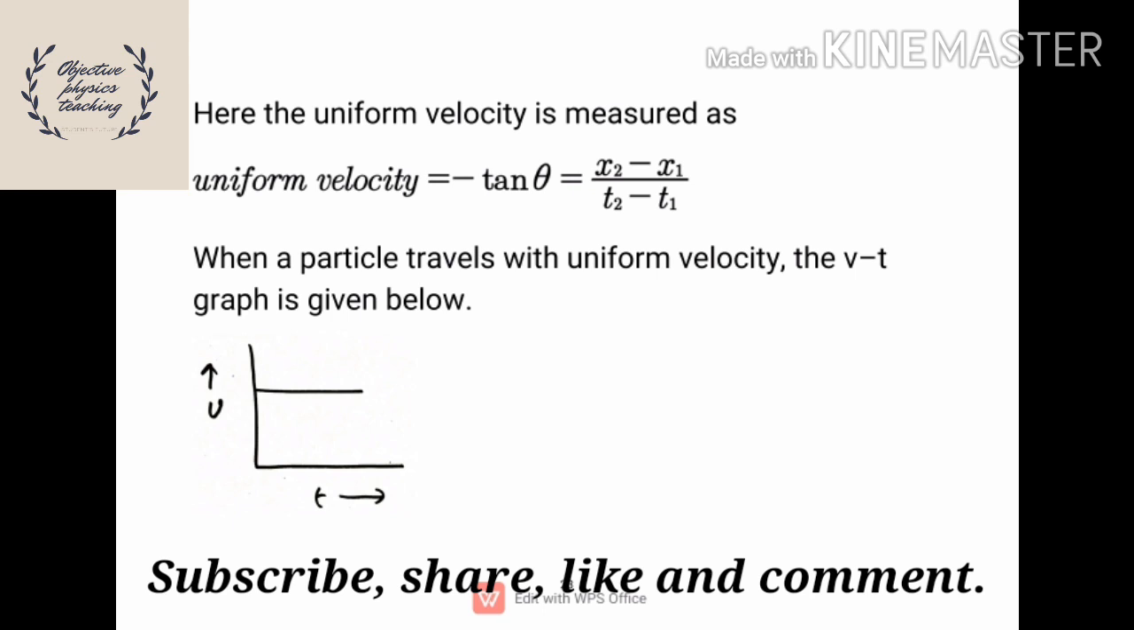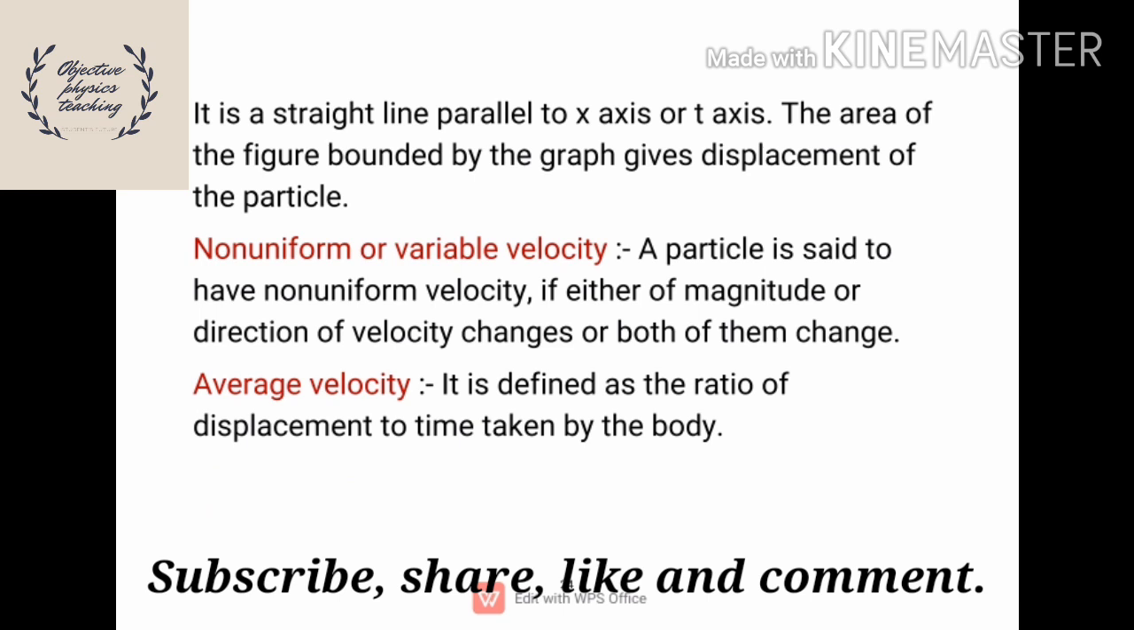Next one, when a particle travels with uniform velocity, then one more graph is taken, that is the velocity-time graph, and that velocity-time graph is given below. And that is a straight line parallel to the x-axis or t-axis. In this case, generally they ask to find out the displacement. To find out the displacement, the process is the area of the figure bounded by the graph gives the displacement of the particle.